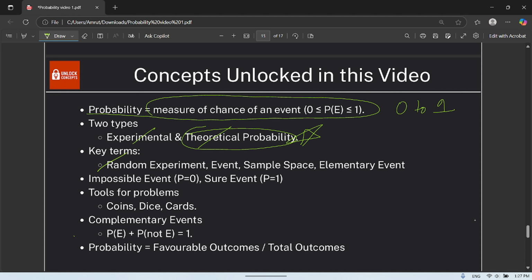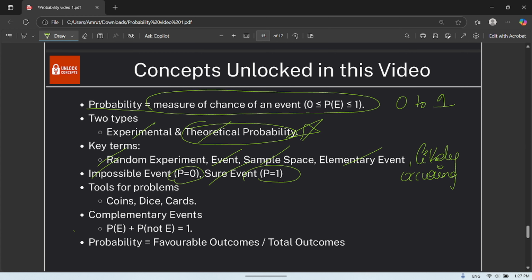We also learned about random experiment, event, sample space, elementary events, likely occurring events, non-likely occurring events, impossible events, sure event. For an impossible event, probability is 0. For a sure event, probability is 1. And some coin basics, some die basics, and we also learned some card basics.